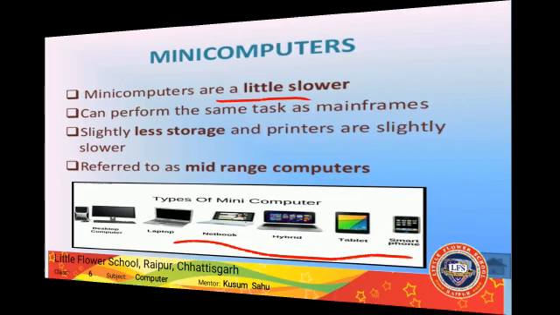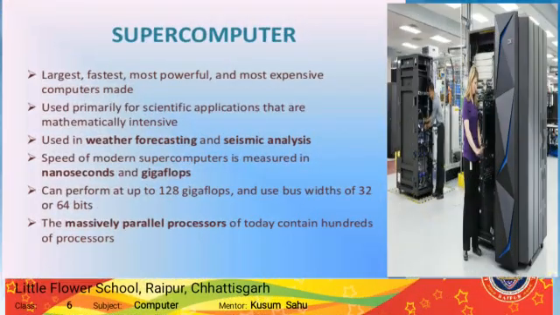Now come to the next one, that is supercomputer. As the name suggests, super means it is the largest, fastest and most powerful and also most expensive computer, because it has multiple CPUs fitted in this type of computer. A supercomputer uses multiple CPUs to work on a problem using the concept of parallel processing.